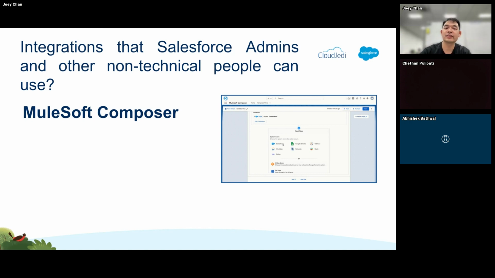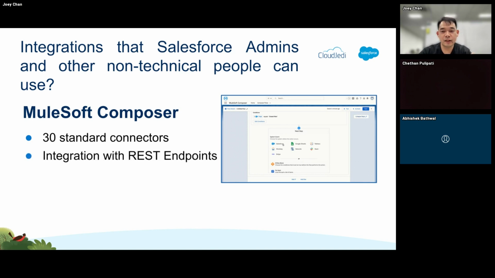Unfortunately, we won't have that much time today to give you a demo of this, but I also have several videos uploaded on YouTube on this specific topic. There's actually around 30 standard connectors already. And for example, I'll be showing you a list of different connectors later on. But if you need certain connectors that are not available, there's still an option of being able to define your own using REST endpoints. And this is something very crucial here. This is something that non-developers, even business users that don't necessarily have the technical knowledge, should be able to use.